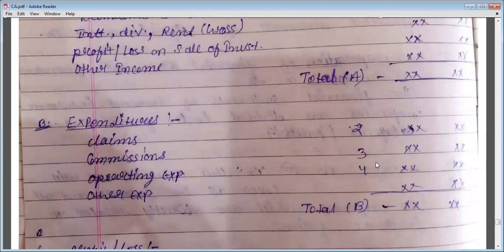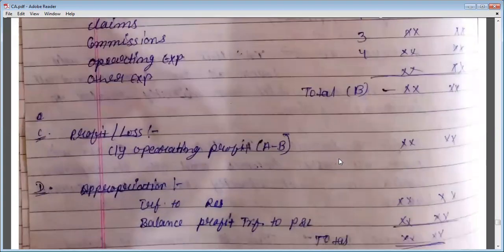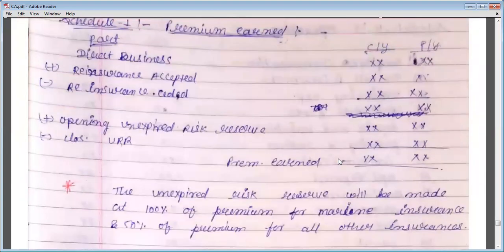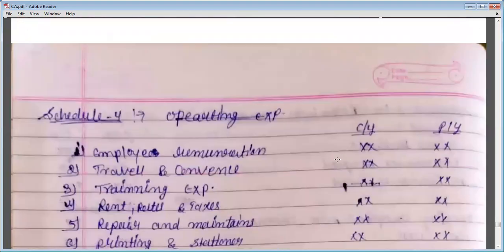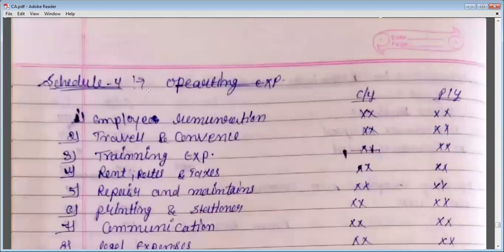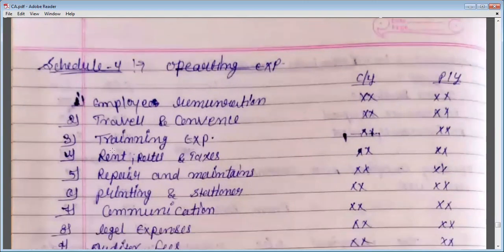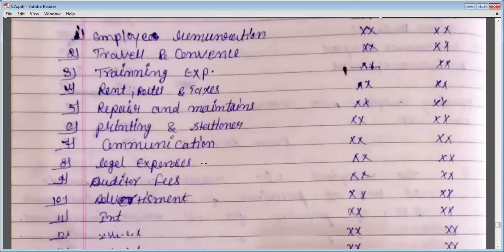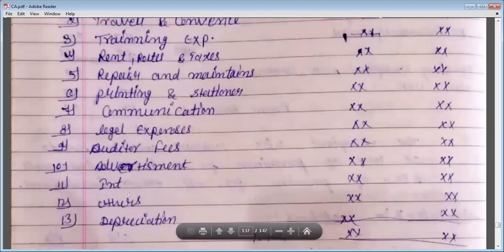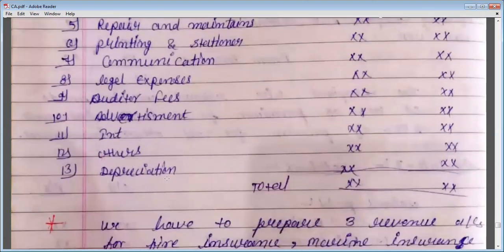Okay. Then next is operating expenses. So for operating expenses, you will prepare schedule number 4. So see what is the schedule number 4? Yes, see operating. So in operating expenses, you will include employees' remuneration, travel and conveyance, training expenses, rent, rates and taxes, repairs and maintenance, printing and stationery, commission, legal expenses, auditors' fees, advertisement, interest, others, and depreciation. All these will be included in operating expenses.